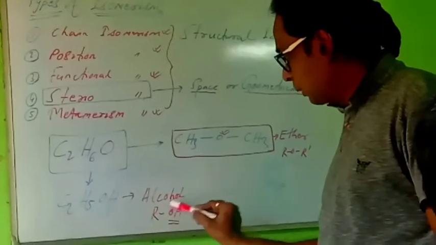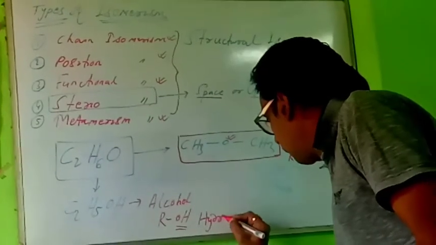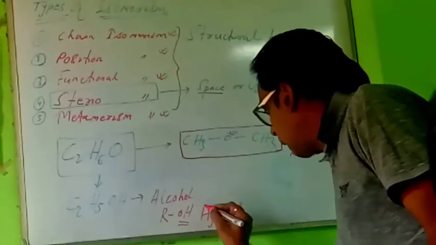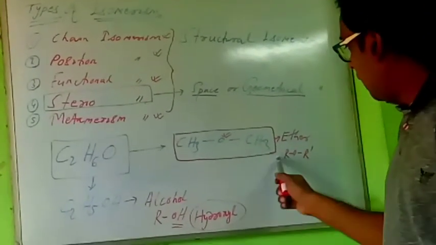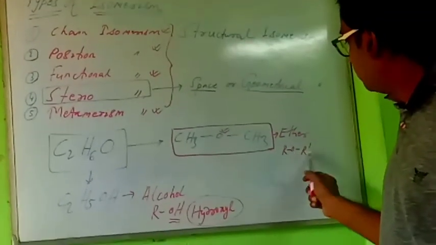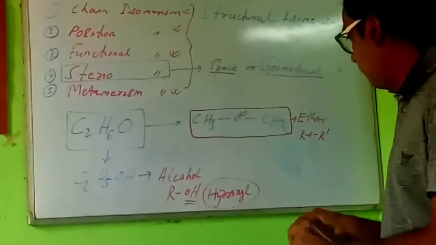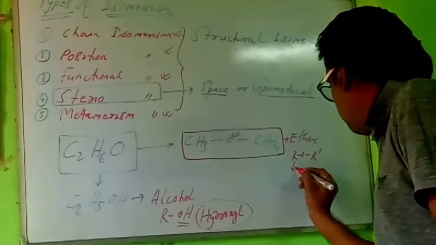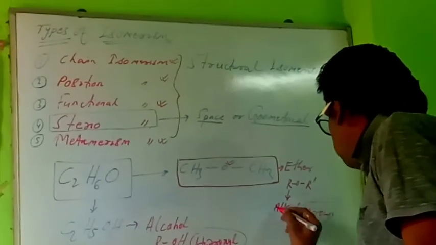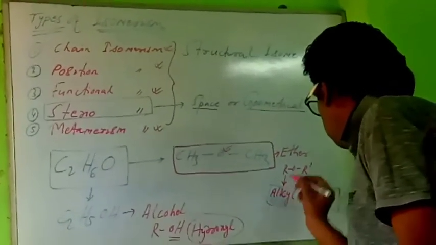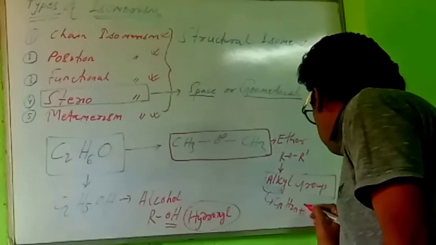See, the functional group here is the hydroxyl group. What is the group name? The group name is hydroxyl, but this one is the ether group. The general formula is ROR', where R may or may not equal R'. And this one is ROH. What does R stand for? This R stands for alkyl group, denoted by R. The general formula is CnH2n plus 1 with one incomplete bond.